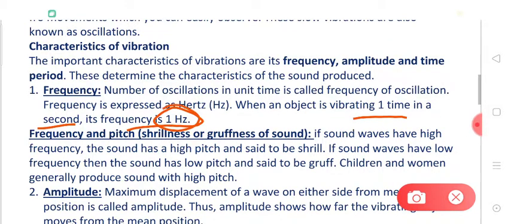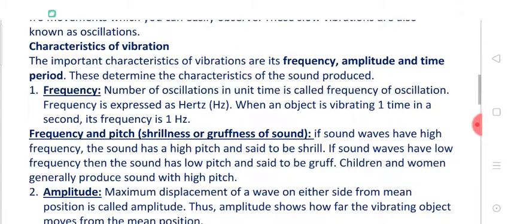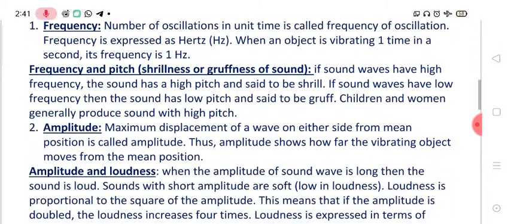So this hertz is a unit of frequency. The frequency is actually expressed in the unit hertz, and hertz means the vibration in which there is one vibration per second.